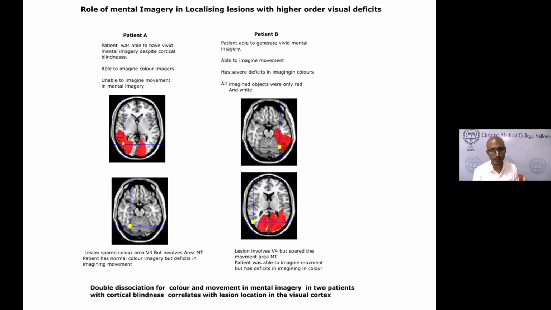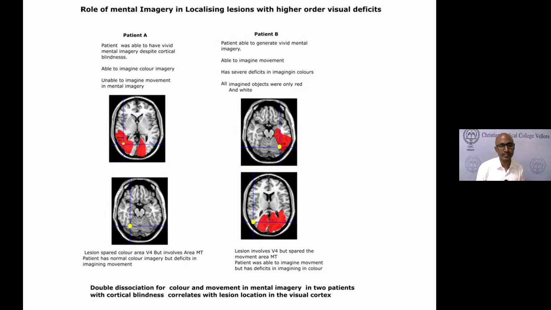So what we did is that we have a whole battery of mental imagery tasks. One that I told you is we asked them to imagine the train is crossing from one side to the other. We asked them to imagine they're on the beach and they're able to see the ocean and the waves. Or we asked them to imagine some common or uncommon objects in front of them. And we demonstrated a double dissociation. Patient A was able to have vivid mental imagery despite cortical blindness, in the sense that he had an old occipital infarct. So V1 was damaged, but despite this, he was able to imagine in color.